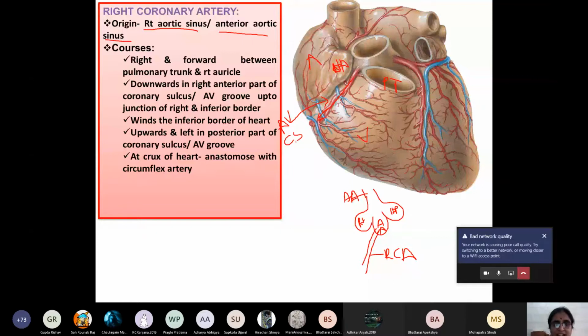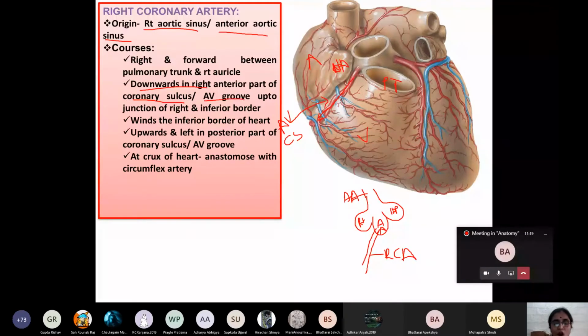This is the right anterior part of it. So the right coronary artery descends downward in the right anterior part of the coronary sulcus, or atrioventricular groove, up to the junction of, this is which border of the heart? You have studied the external features.